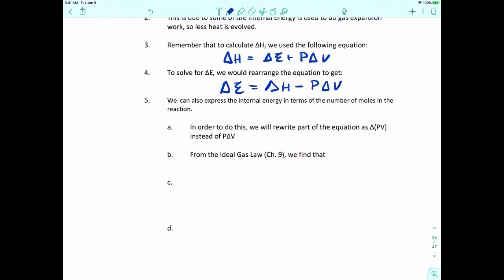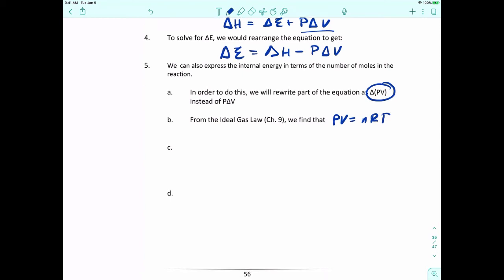Keep in mind that we talked about the ideal gas law in the last chapter, that the ideal gas law says PV equals nRT. In order to use that, we've got this term that says P delta V. So instead of writing P delta V, I'm going to rewrite it as delta PV.